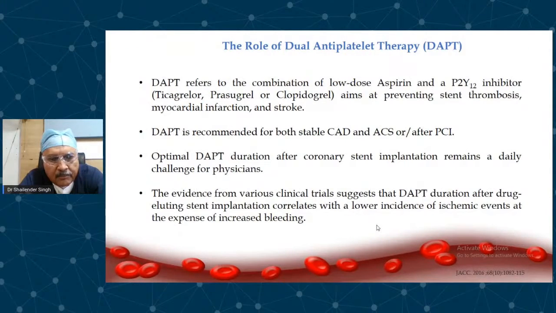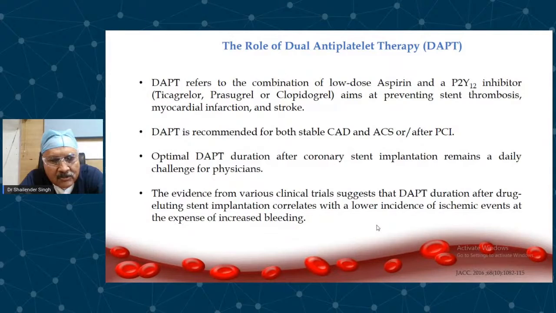So DAPT is recommended in all patients with ACS and all patients who undergo PCI, and also some subsets of patients with stable disease. Optimal DAPT duration after stent implantation is a challenge that every physician and cardiologist treating the patient has to go through every day.